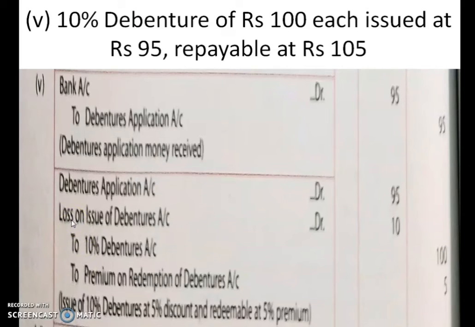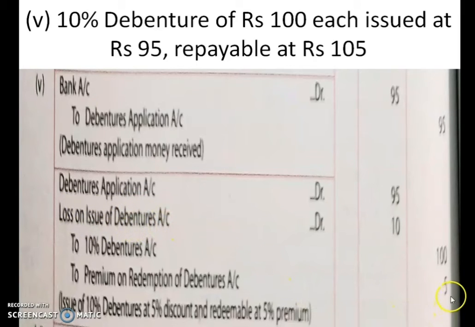So here in this problem it is shown as a combined loss on issue of debentures account debited. 5 rupees of this premium plus 5 rupees of discount. Okay, so that makes 10 rupees. So this is how you got 10 rupees. So instead of posting two separate accounts, you are showing it in a combined way.